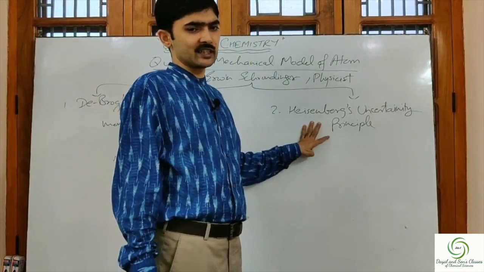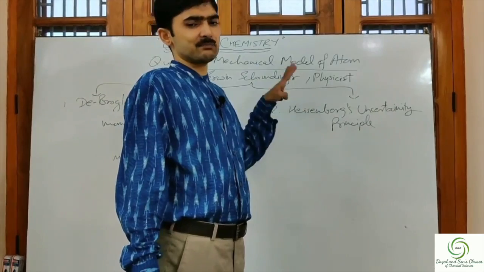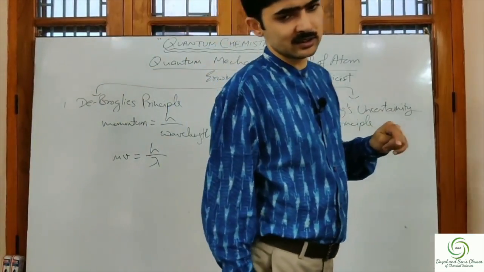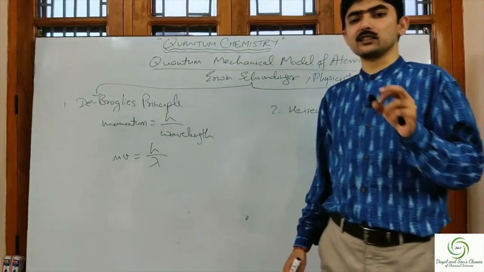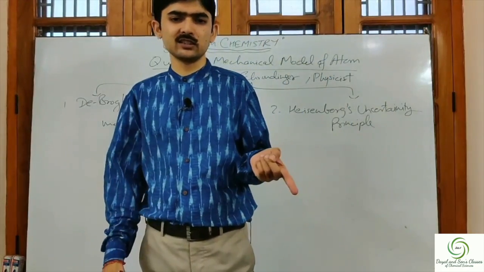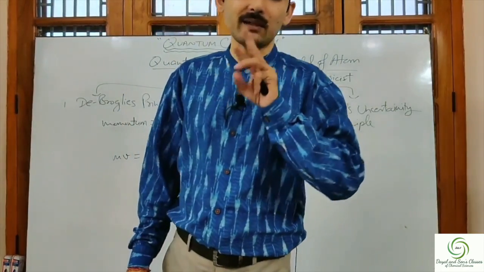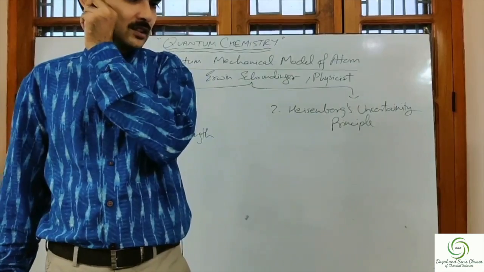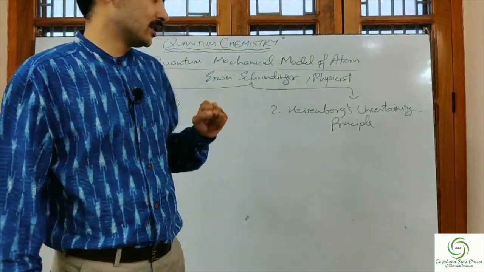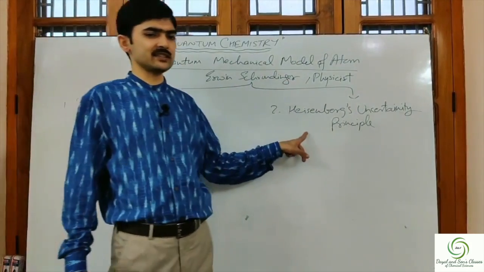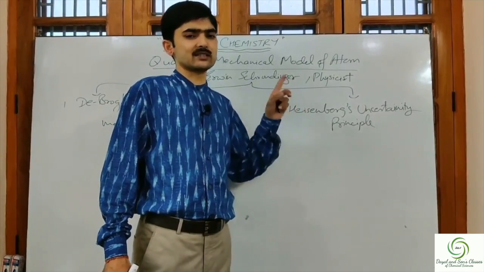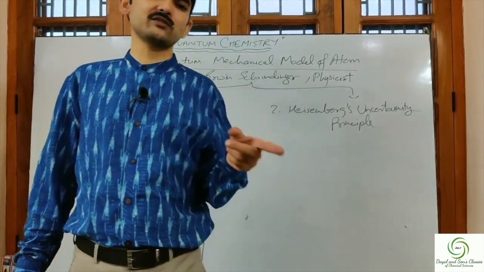What was stated in Heisenberg principle? That it is impossible to determine exactly the position and the velocity of the moving particles simultaneously at the same time. In other words, there will be uncertainty in the position as well as in the velocity.